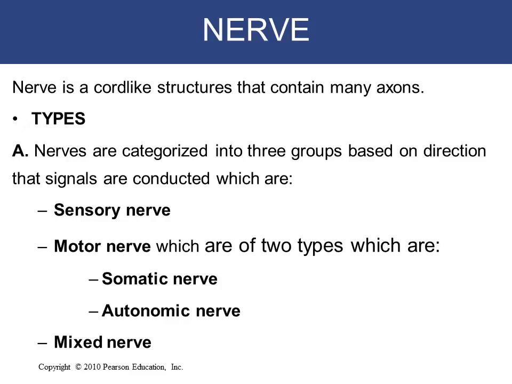And we have two types: the somatic nerve and the autonomic nerve. Somatic nerves are involved in voluntary and reflex skeletal muscle contraction, while autonomic nerves are involved in cardiac and smooth muscle contraction and glandular secretion. The third one, which is the mixed nerve, contains both motor and sensory axons, and they conduct both incoming sensory information and outgoing muscle commands in the same bundle.